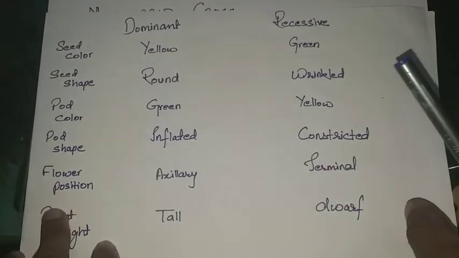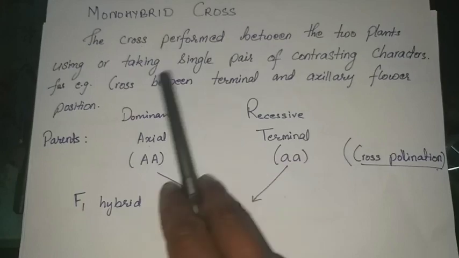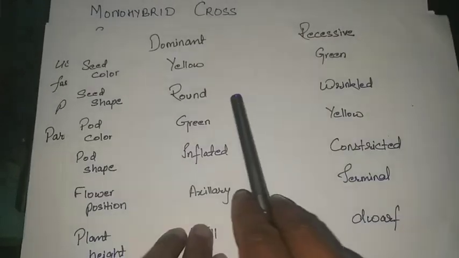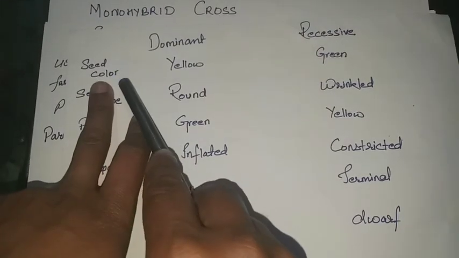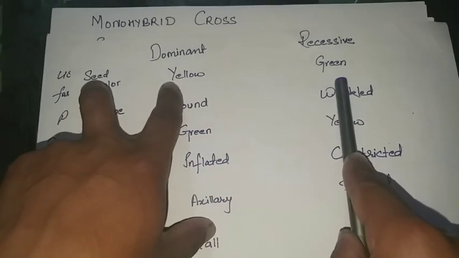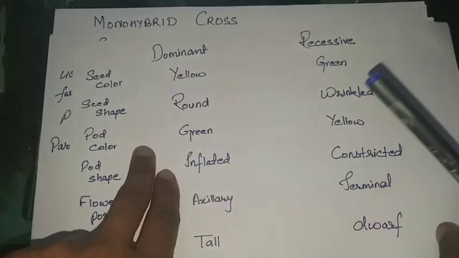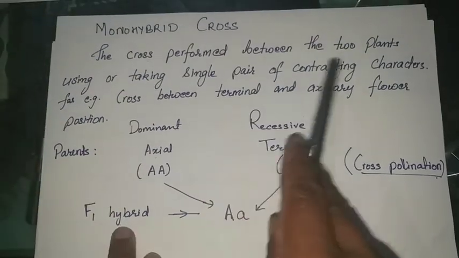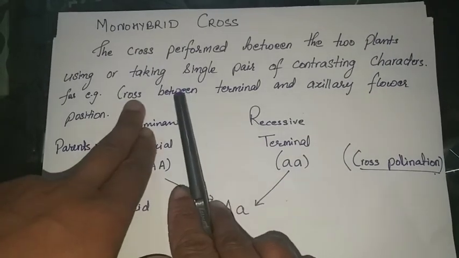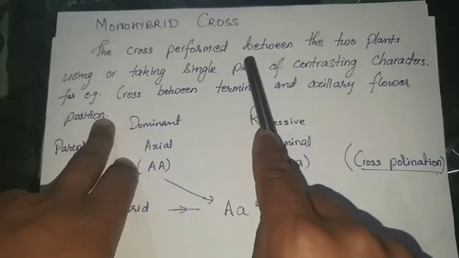Monohybrid cross. Now, moving on to the monohybrid cross. What is a monohybrid cross? The cross performed between two plants taking a single pair of contrasting characters. That means if I take a single pair of contrasting characters, for example, only seed color, yellow and green, and perform the cross between the two plants, that type of cross is known as monohybrid cross. For example, a cross between terminal and axillary flower position is a monohybrid cross.